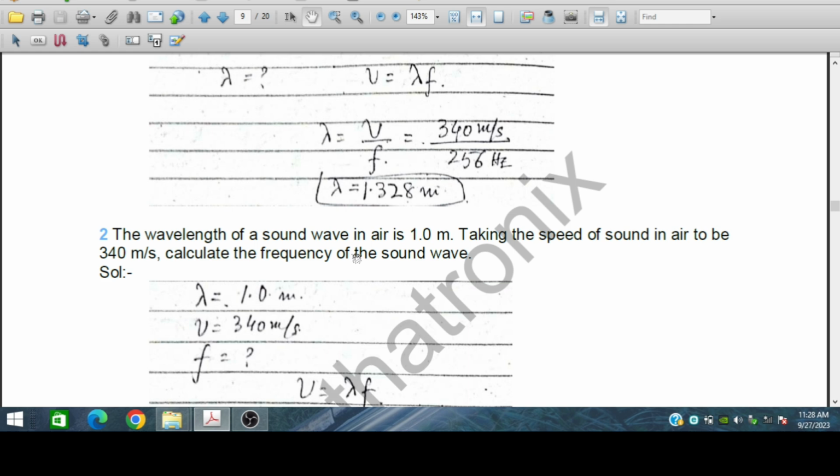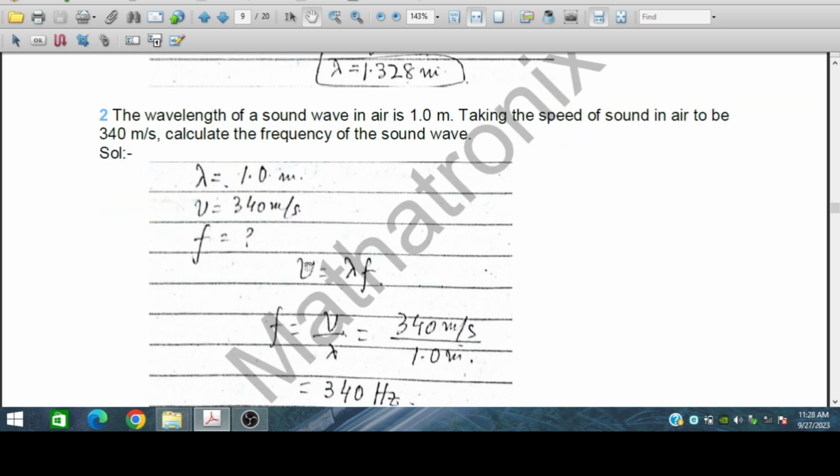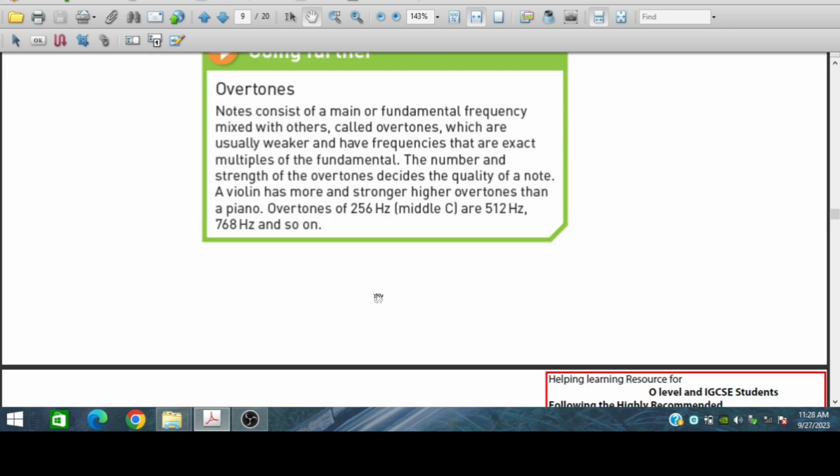If the wavelength of the sound wave in air is 1 meter, taking the speed of sound in air to be 340 meters per second, calculate the frequency of the sound. So lambda is 1 meter, V is 340 meters per second. Frequency is V upon lambda, which is 340 Hertz. So the frequency is 340 Hertz.